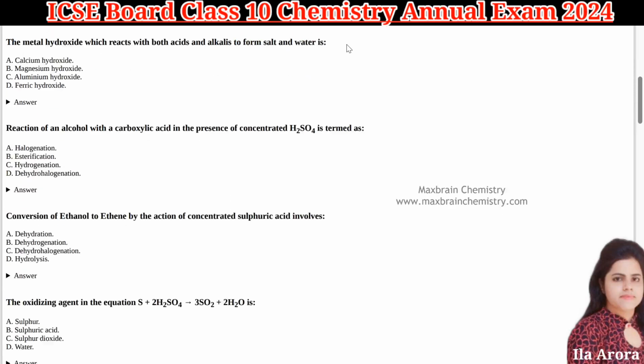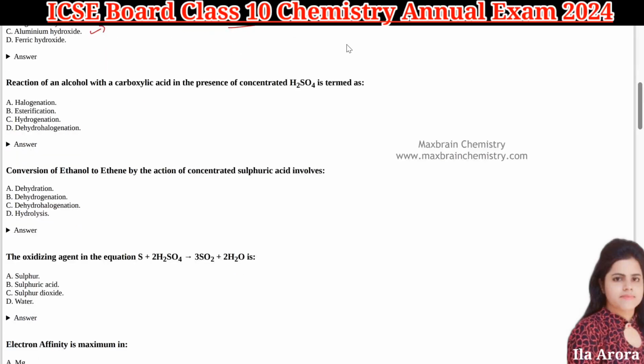Next is the metal hydroxide which reacts with both acid and alkali to form salt and water, obviously. So here we have some amphoteric compounds. They can react with both acid and base and then they can form salt and water. So here the amphoteric hydroxide is aluminium hydroxide, that is why it can react with both acid and base.